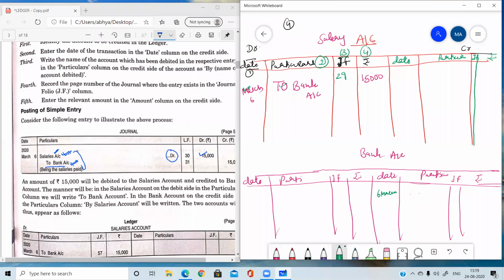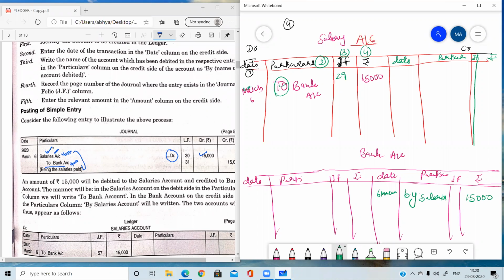So what is the opposite of bank? Salaries. Whenever we write any entry on the debit side, we need to write with 'to', and whenever we write anything on the credit side, we need to start with 'by'. So I am going to write 'by' with the opposite account. The opposite is salary, so by salaries. And the amount will be the same because debit is equal to credit.